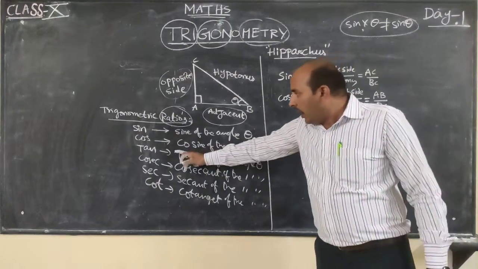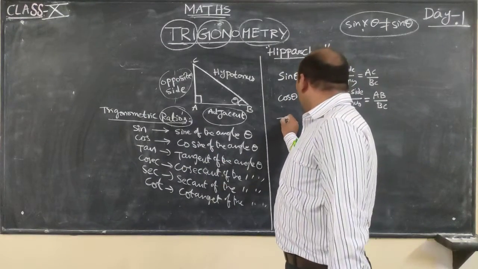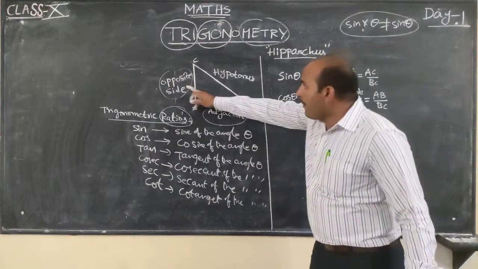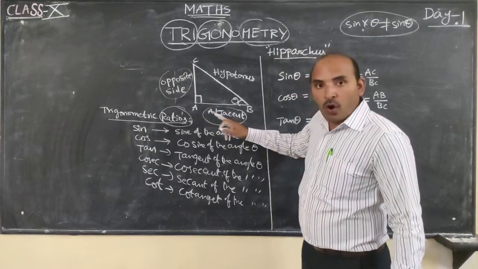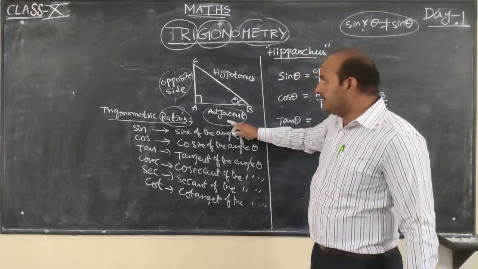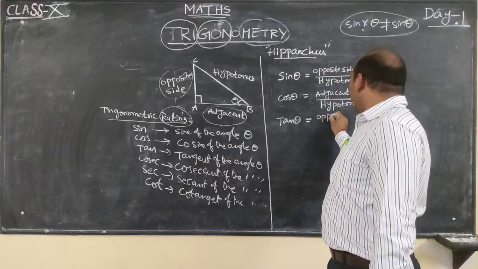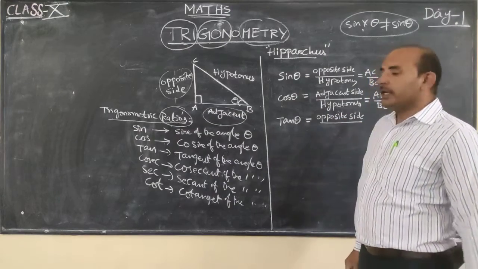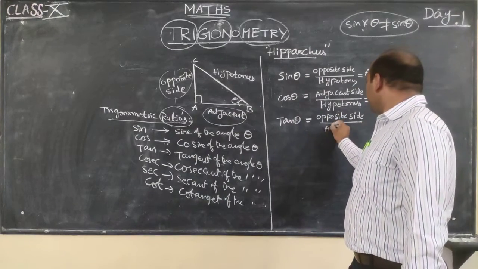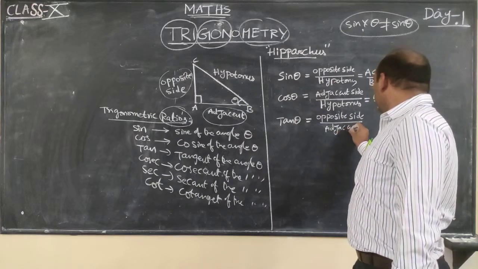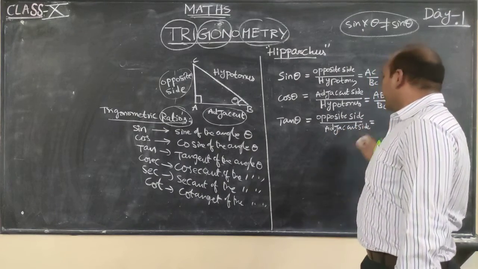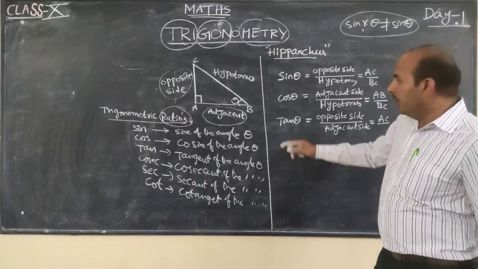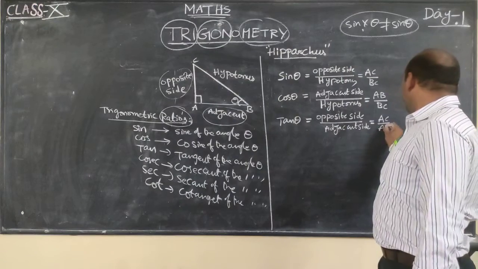Next, the trigonometric ratio tan theta. Tan theta is equal to the ratio of opposite side upon adjacent side, which is the opposite side value AC divided by the adjacent side value AB.